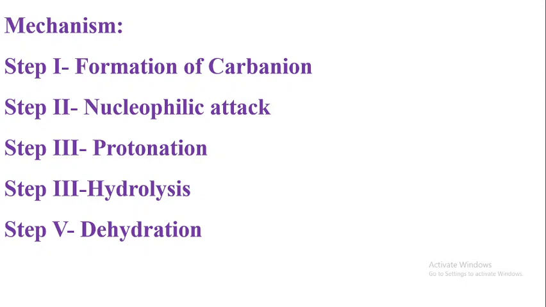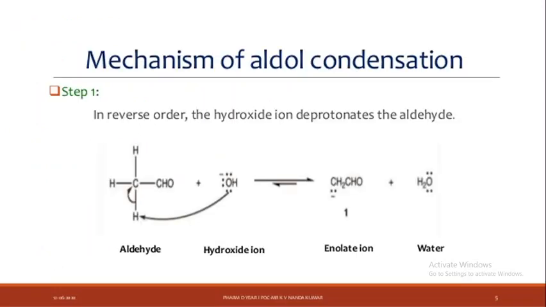So step first. The hydroxide ion deprotonates the aldehyde. Okay, so first the aldehyde acetaldehyde CH3CHO reacts with the base hydroxide ion, which carries a negative charge.